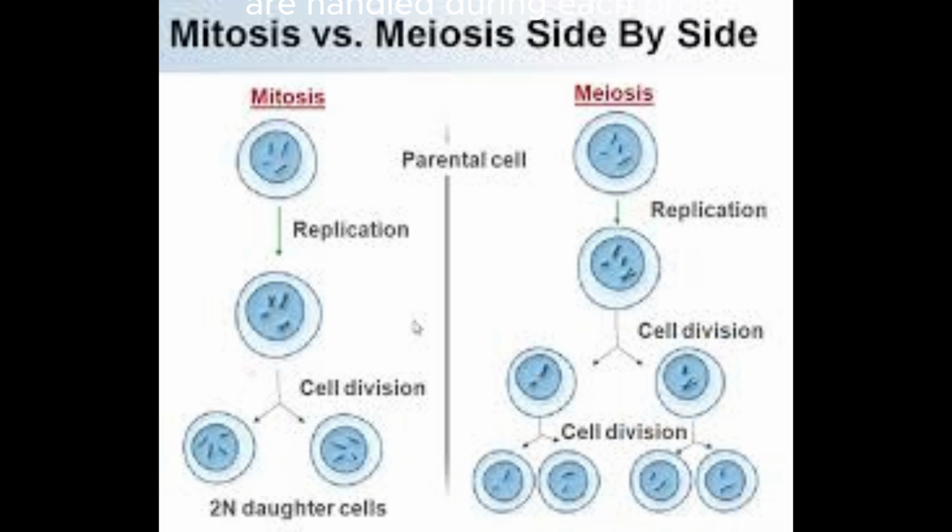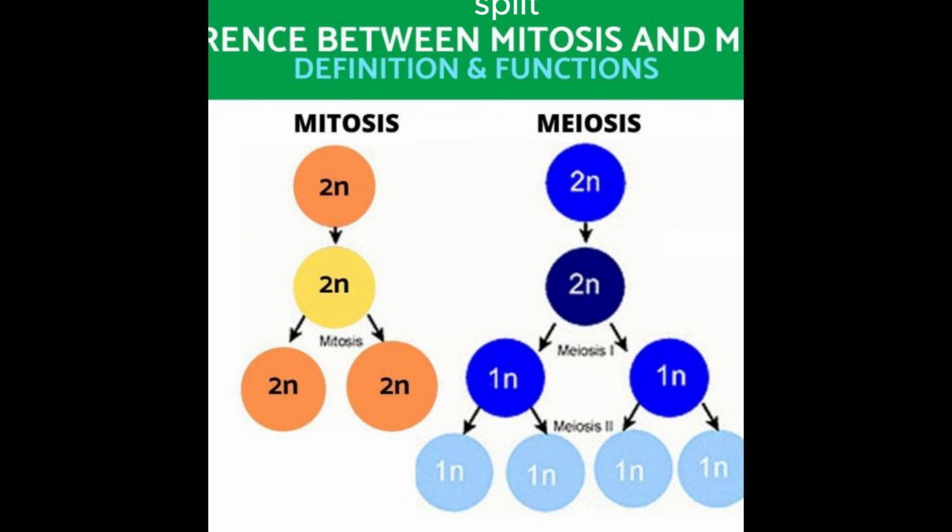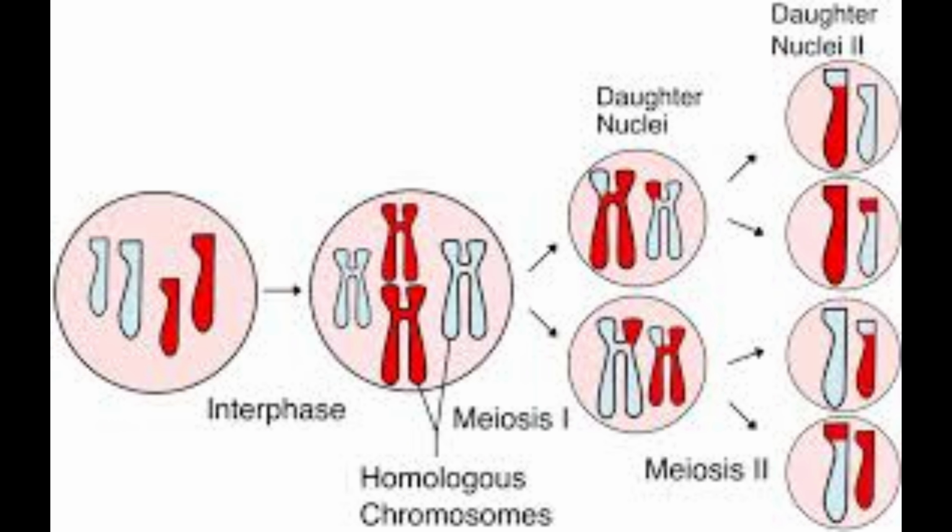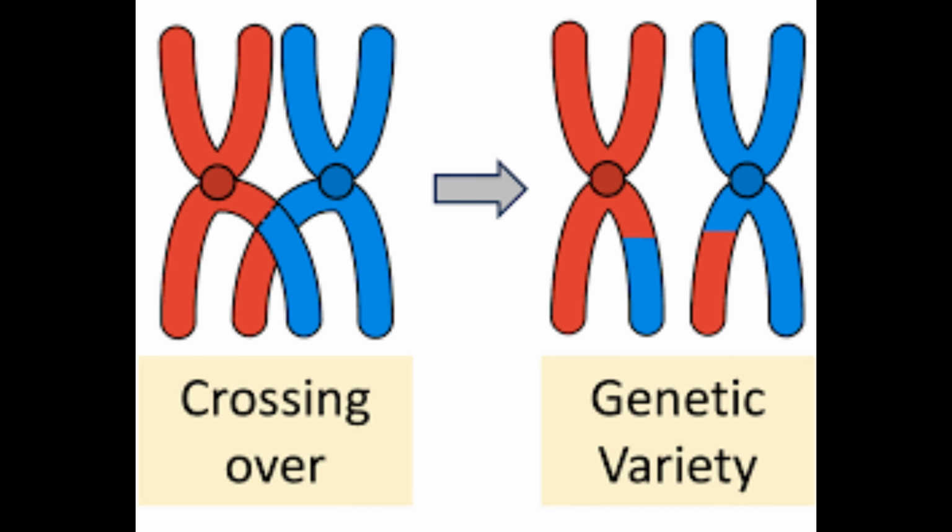Another big difference is how the chromosomes are handled during each process. In mitosis, chromosomes line up and are simply copied and split, so the same exact DNA goes into each new cell. But in meiosis, similar chromosomes from each parent pair up and sometimes exchange bits of DNA. This is called crossing over, and it creates new combinations of genes.